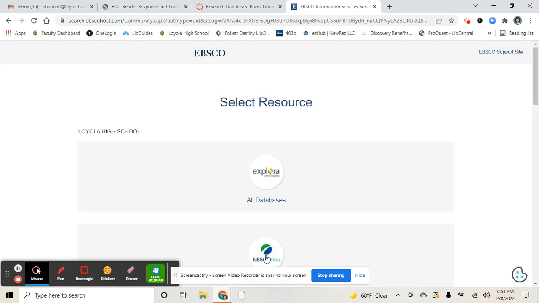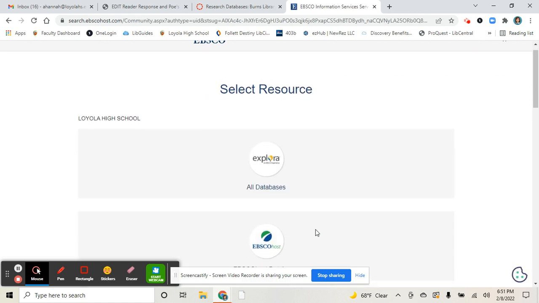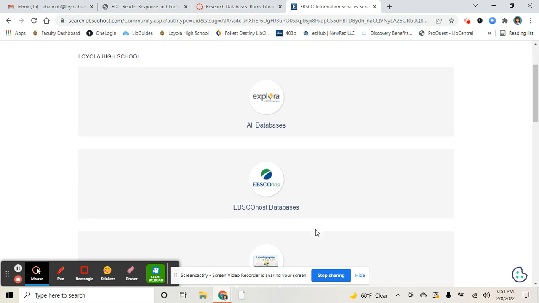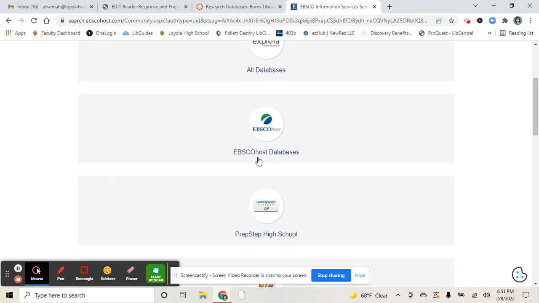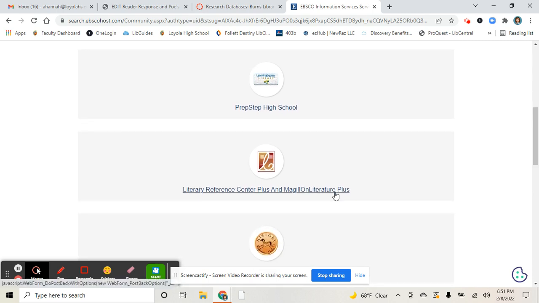There is a literary database inside this giant EBSCO database. It's called EBSCO Suite, so this has many of the databases. You could always click on that, but I'm going to go right to the one that has to do with Literary Reference Center because we're looking up literature.